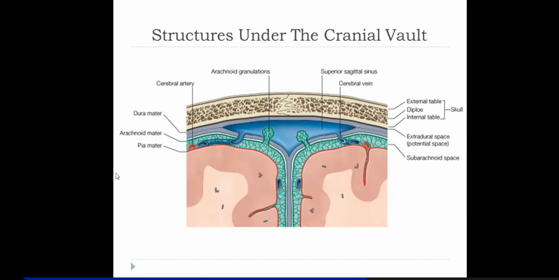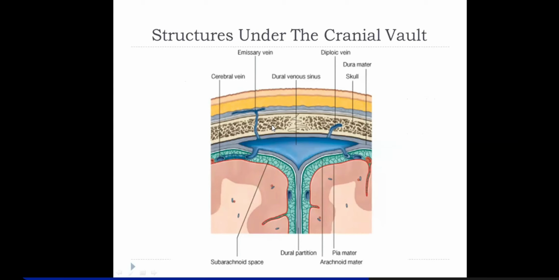The difference is that in the epidural hematoma the blood collected will be arterial blood, because the middle meningeal artery runs in it, right? So with its laceration, the chances of perforation happen quickly. So the blood collected in the epidural space will be arterial, and the blood collected in the subdural hematoma will be venous, and that will be because of the meningeal artery, and here will be because of the cerebral veins.